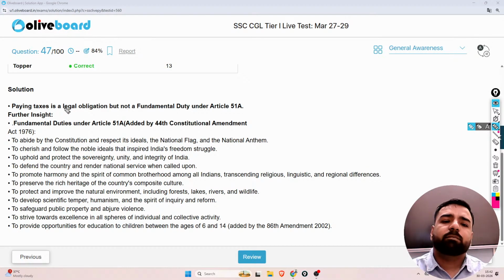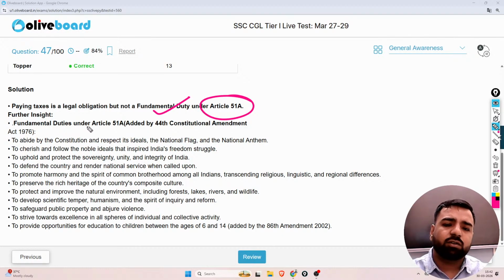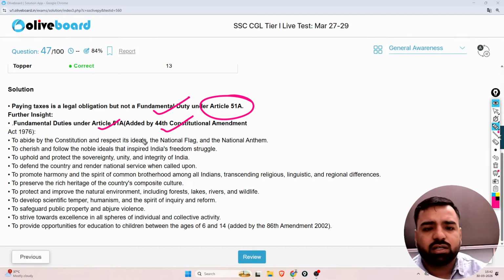Paying taxes is a legal obligation, but not a fundamental duty under Article 51A. Fundamental duties under Article 51A, added by the 42nd Constitutional Amendment: to abide by the Constitution and respect its ideals, national flag and national anthem; to cherish and follow the noble ideals that inspired India's national freedom struggle; to uphold and protect the sovereignty, unity and integrity of India; to defend the country and render national service when called upon.